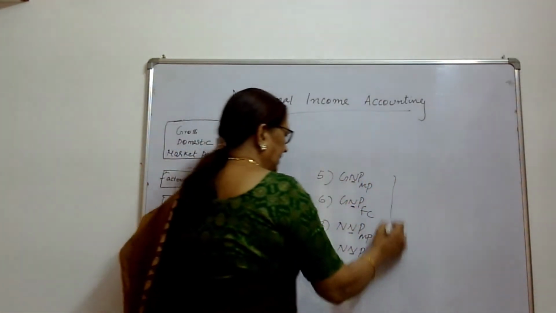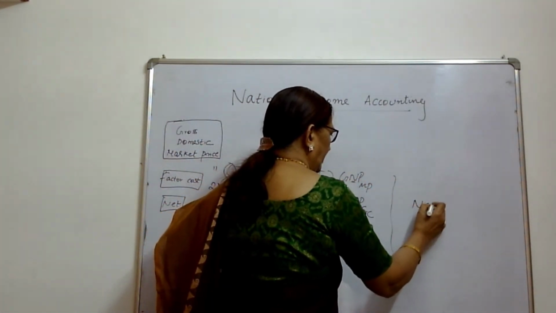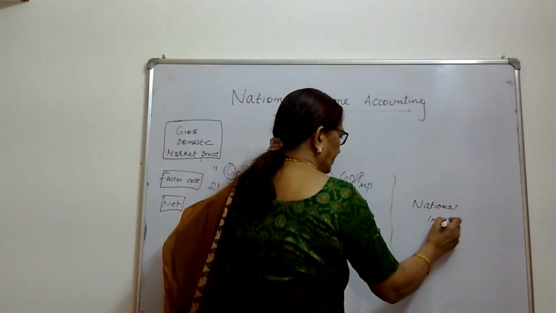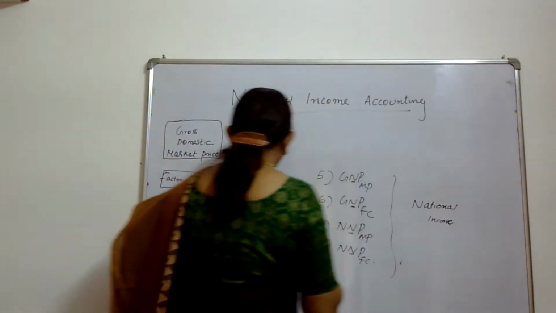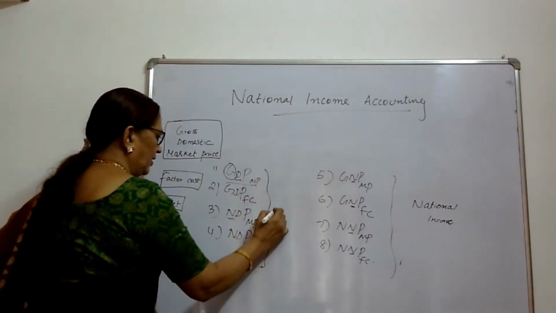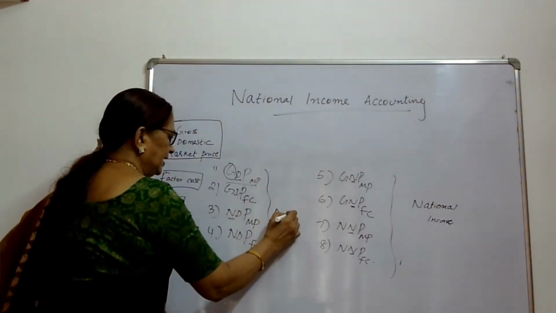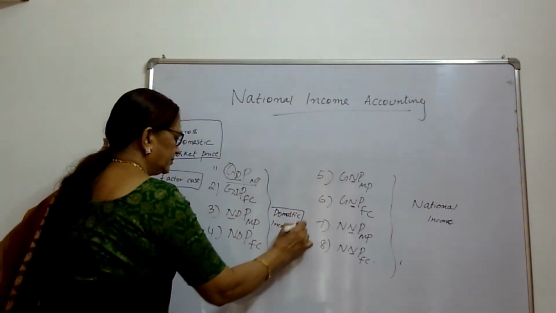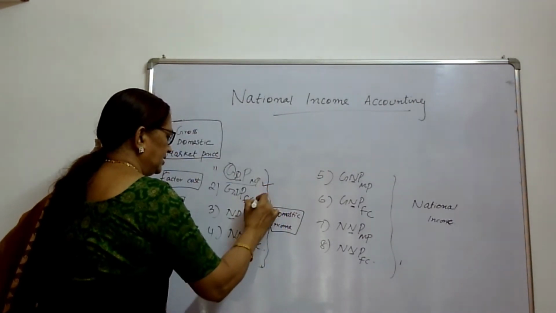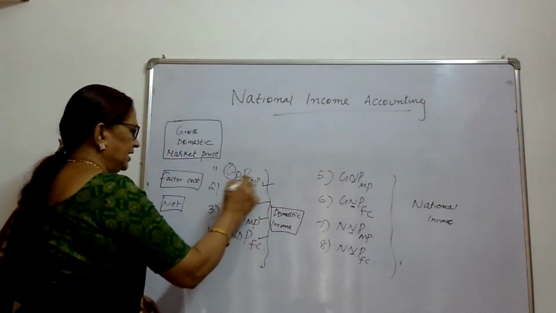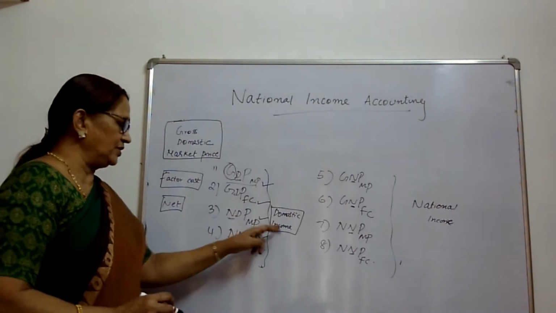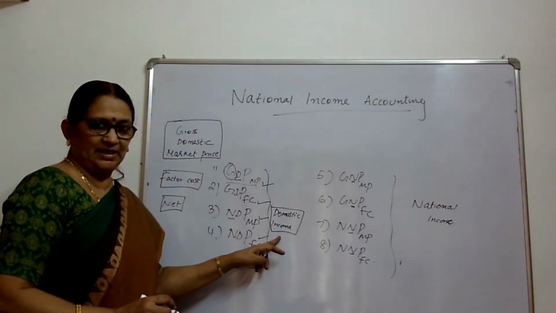So here these are concepts of national income, and these are concepts of domestic income. These 4, GDP at market price and factor cost, NDP at market price and factor cost, are concepts of domestic income.